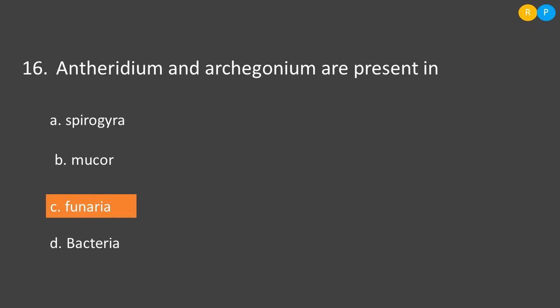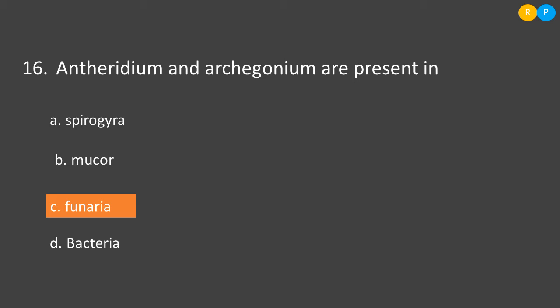Then the 16th question is, Antheridium and Archegonium are present in. So what is meant by Antheridium and Archegonium? Antheridium is a male sex organ and Archegonium is a female sex organ in some kinds of plants. In which group of plants can we see them? Usually the bryophytes show the presence of these two structures. Antheridium produces the male gamete, and Archegonium produces the female gamete.